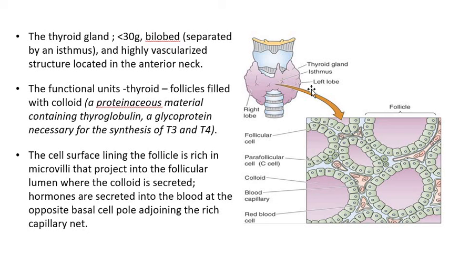And if you look at this picture at high magnification, the cell surface lining the follicle is rich in microvilli. This picture does not actually show the microvilli, but if you take the actual electron micrograph of the thyroid follicles, you would see microvilli that project into the follicular lumen where the colloid is secreted. Hormones are secreted into the blood at the opposite basal cell pole joining the rich capillary net.